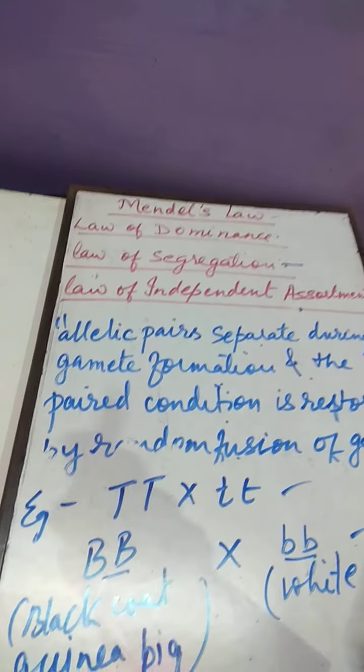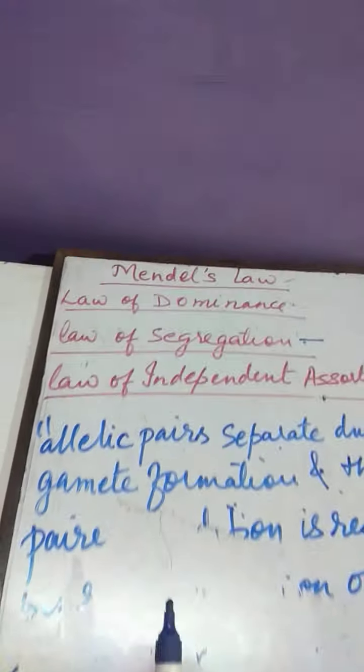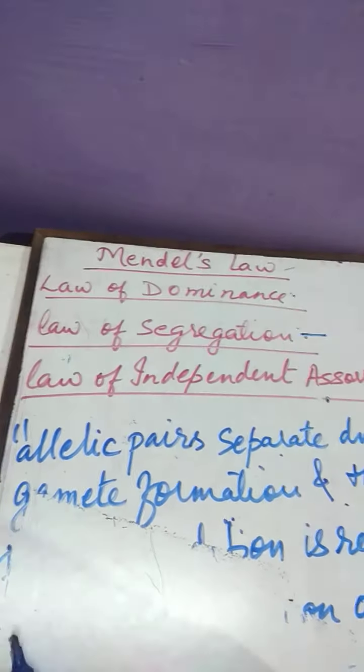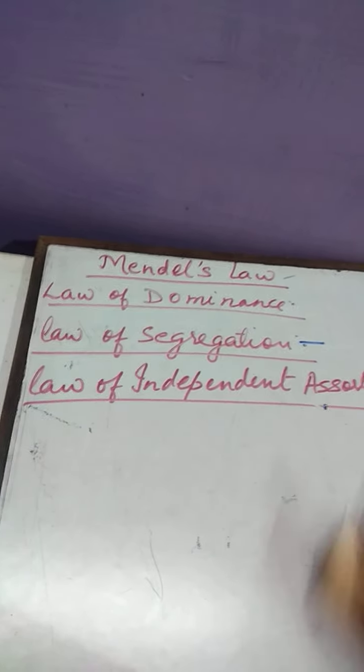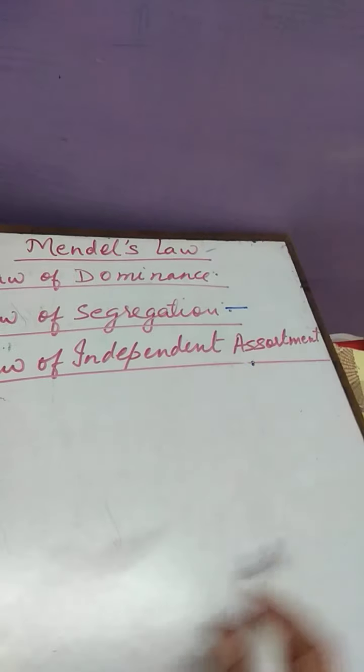Clear? Now, the third law is the law of independent assortment. The law of independent assortment is more or less the same as the law of segregation. Okay, meaning, if we are talking about the meaning, it is the same.